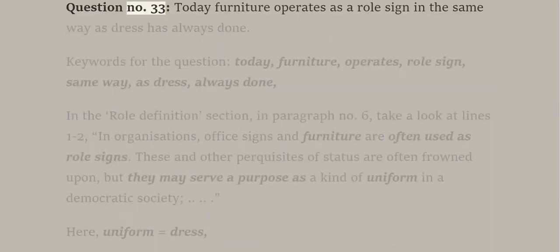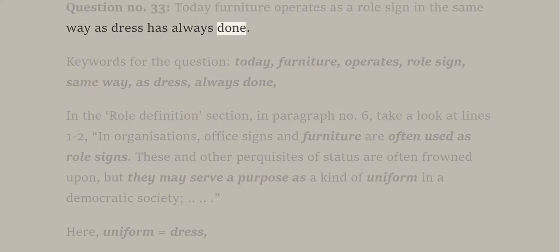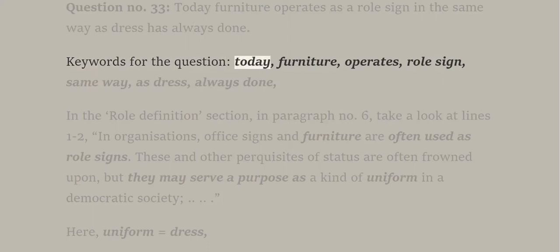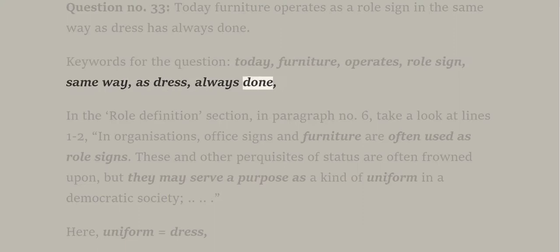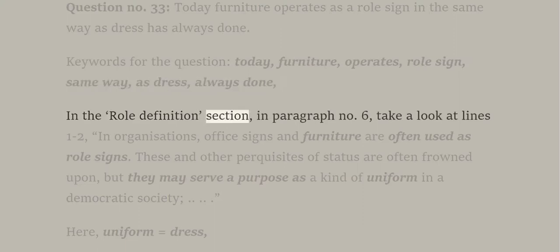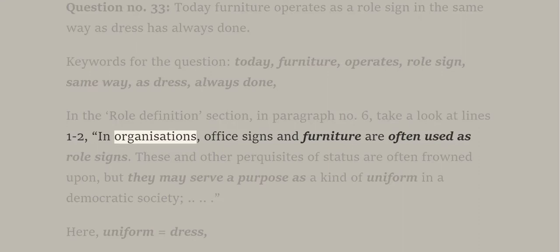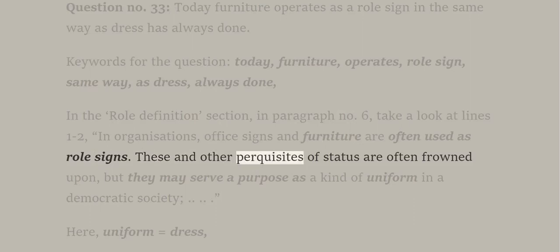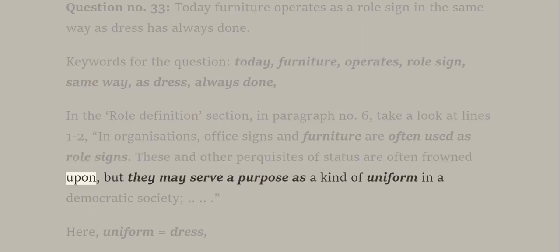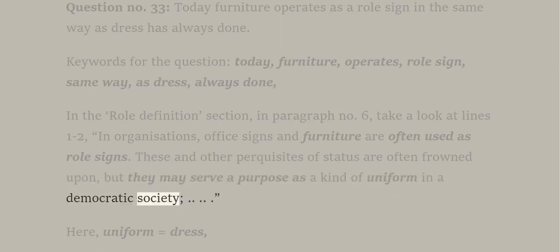Question number 33. Today furniture operates as a role sign in the same way as dress has always done. Keywords for the question: today, furniture, operates, role sign, same way, as dress, always done. In the role definition section, in paragraph number 6, take a look at lines 1 to 2. In organizations, office signs and furniture are often used as role signs. These and other perquisites of status are often frowned upon, but they may serve a purpose as a kind of uniform in a democratic society. Here, uniform is equal to dress.